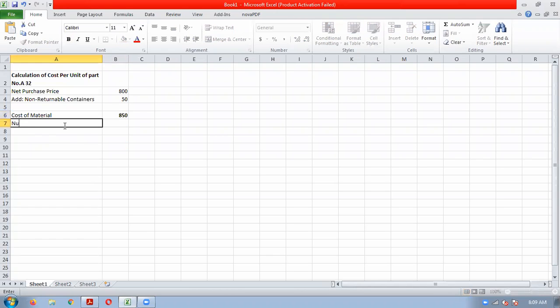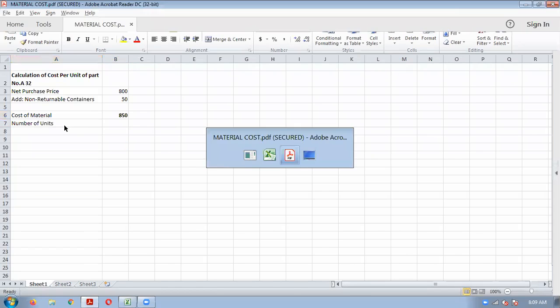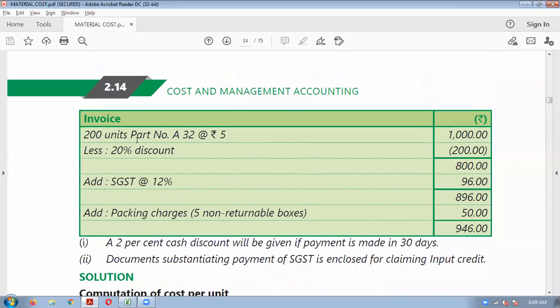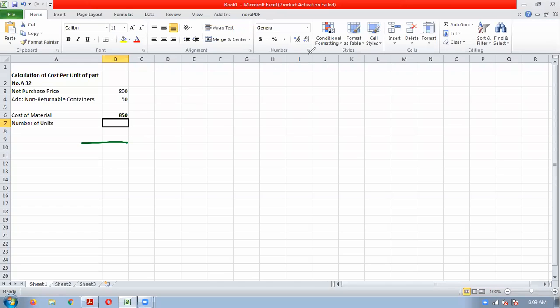How many units are we purchasing? We are purchasing 200 units. So divided by 200 units, we will get the cost per unit.